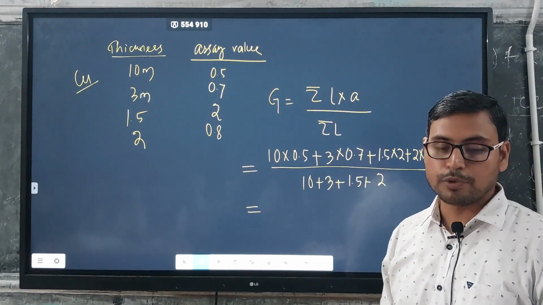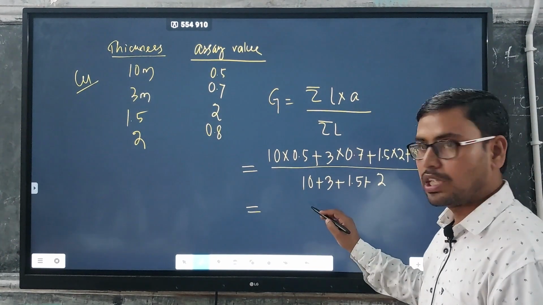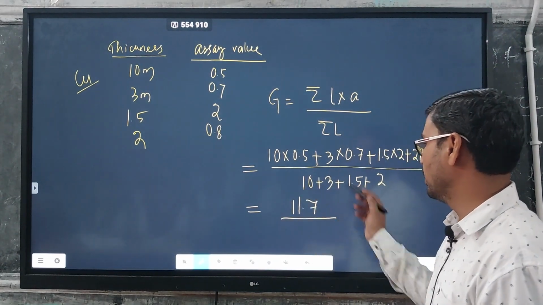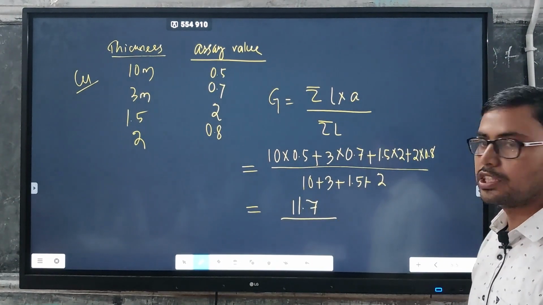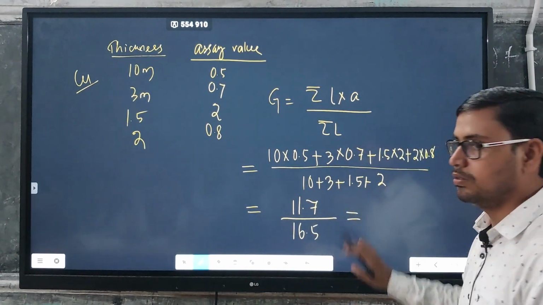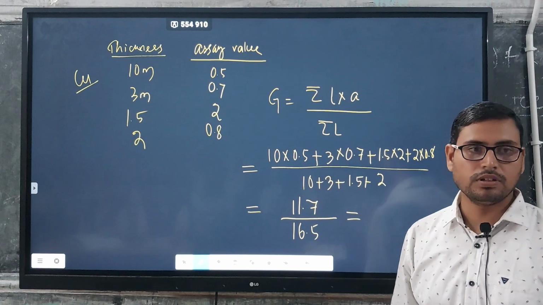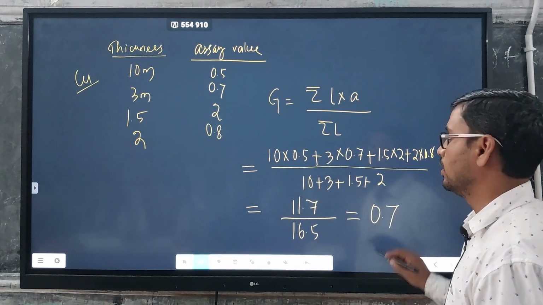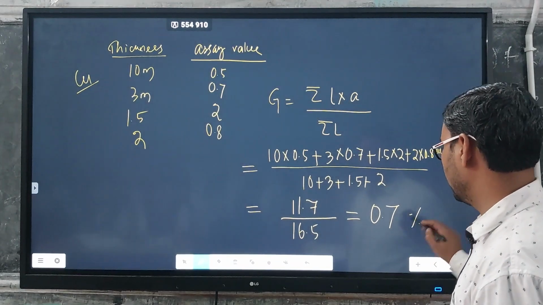And then it will be 11.7. 11.7 by 13, 15, 16.5. So this is equal to around 0.7. This comes around 0.7 percentage of copper.